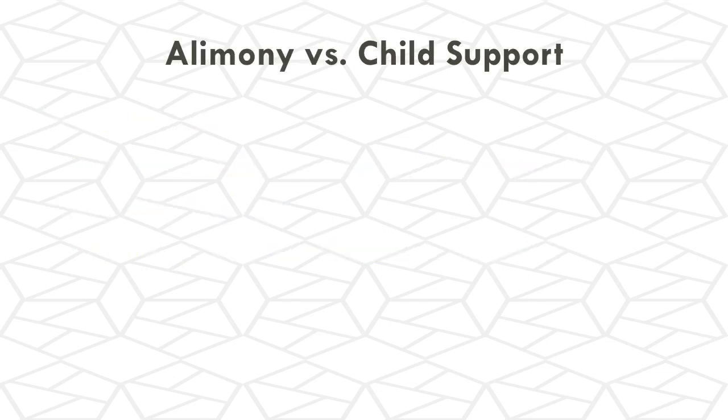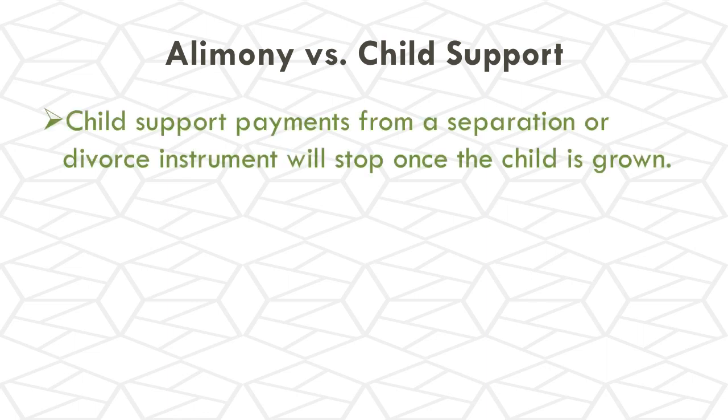So how do we determine what is considered child support and what is considered alimony? Well, child support payments from a separation or divorce instrument are going to stop once the child is an adult. Alimony does not necessarily end when a child is grown. Typically, alimony will continue on past that, all right? But child support will stop once the child reaches 18.